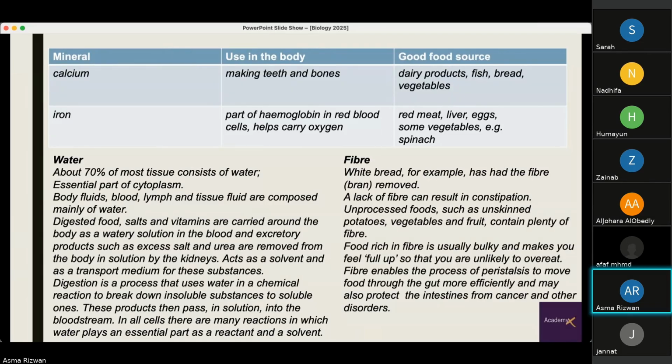Then we have calcium and iron. Calcium, again, makes our teeth and bones stronger. And iron is a very important part of hemoglobin in red blood cells, which helps us carry oxygen.